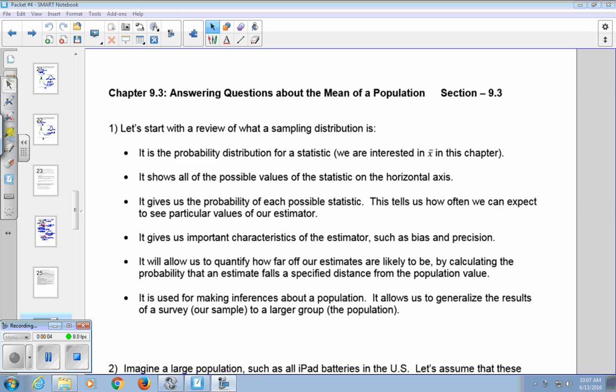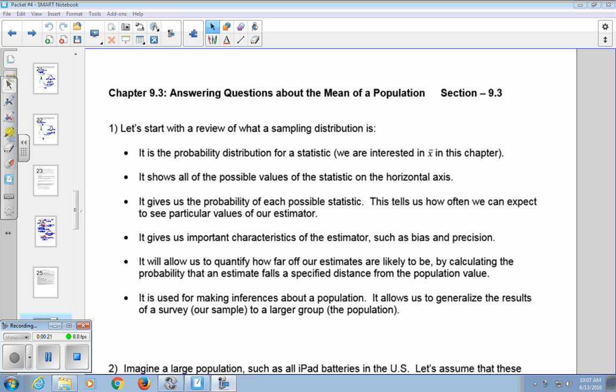This is section 9.3, answering questions about the mean of a population. Let's start with a review of what the sampling distribution is. It's a probability distribution for statistics. In this chapter, we're interested in X bar.